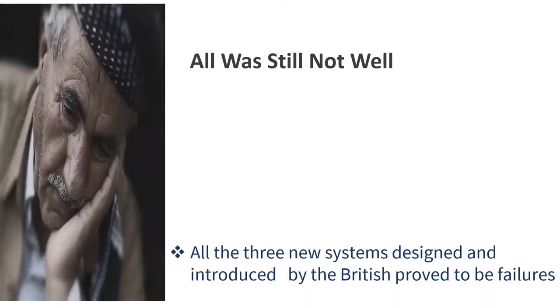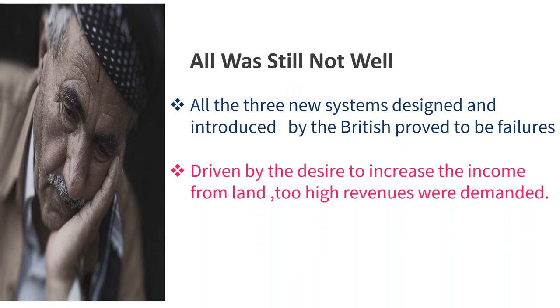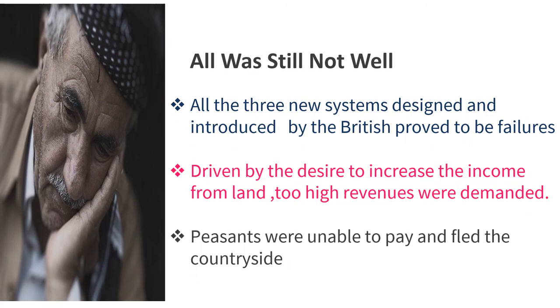After the introduction of all the settlement systems, all was still not well. People were still struggling. All these three new systems designed and introduced by the British proved to be failures. Driven by the desire to increase the income from land, too high revenues were demanded. Peasants were unable to pay and fled the countryside because they did not have any other option. Many peasants even lost their land.